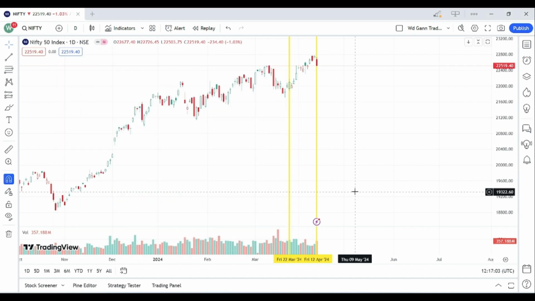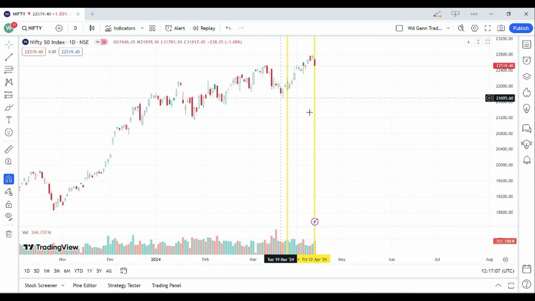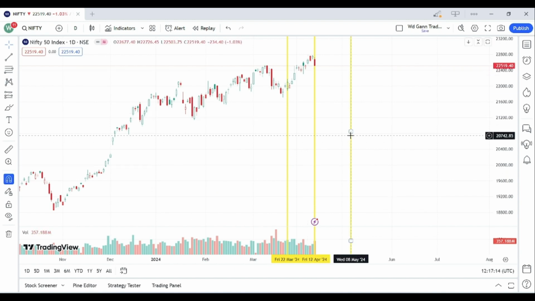And the next date when the conjunction is going to form is 8 May 2024. Exactly here, 8 May 2024. Which means we can say that from the date of 8th May 2024 we can again see a reversal in the market. So this is all about our conjunction of Mercury and Mars in the transit and radix.